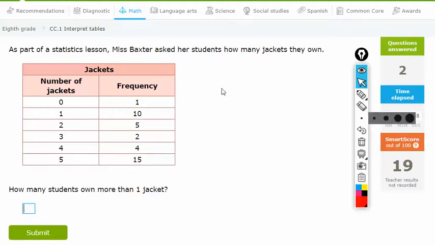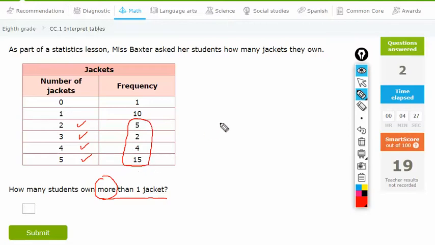As part of a statistics lesson, Miss Baxter asked her students how many jackets they own. Okay. Number of jackets, frequency. How many students own more than one jacket? More. So that means more. So that's here, here, here, here. Okay, so we have to add all of these numbers up.